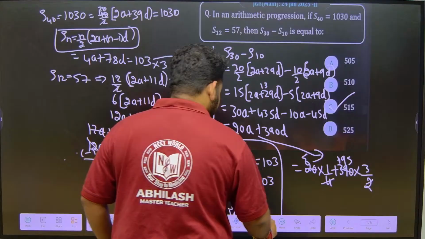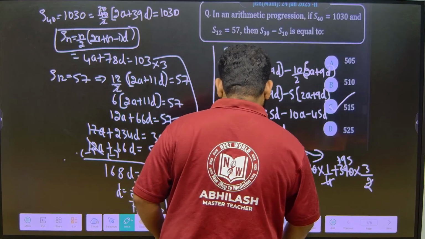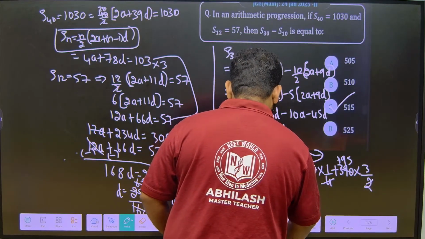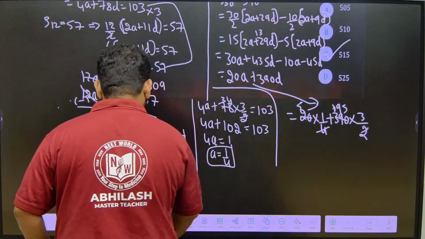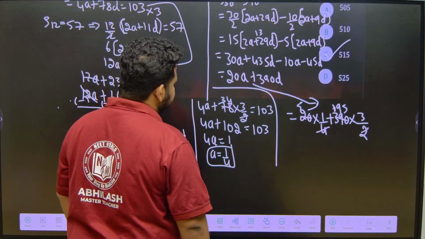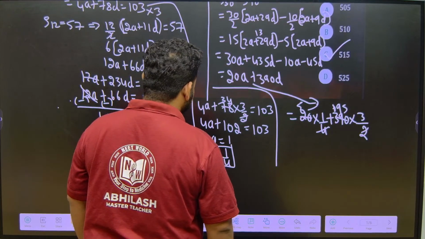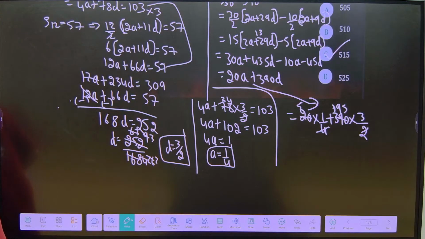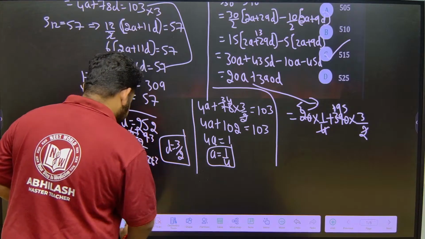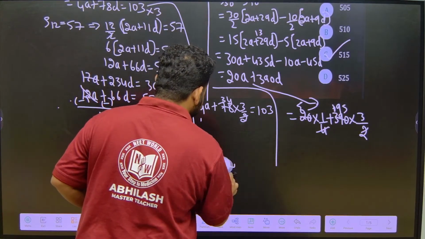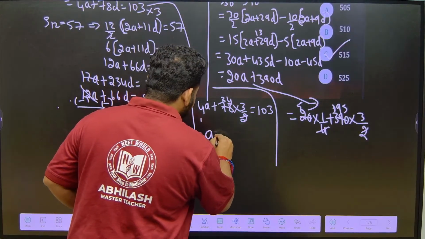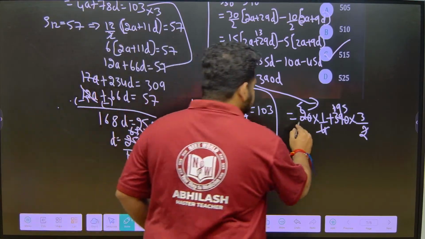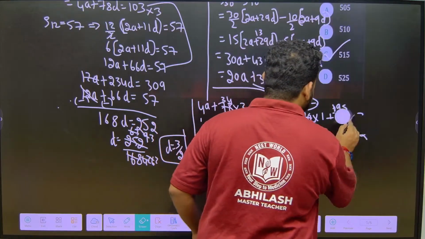Just a minute. This 4A, let us have a look at it. 34 into 3 is 102. Okay, so this will be, just let me have a look at it. Okay, here we have made a mistake. On solving this, we will get A is equal to minus 7 by 2. This calculation I think you can do. Now, if I put the values here, what are we getting?